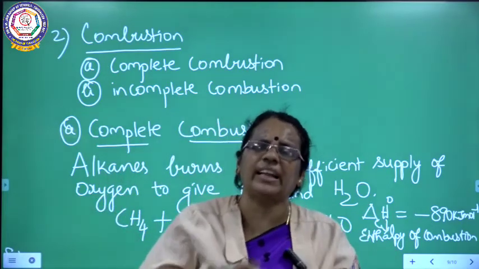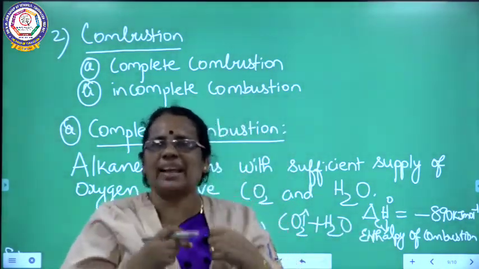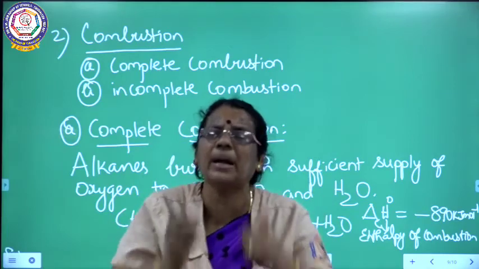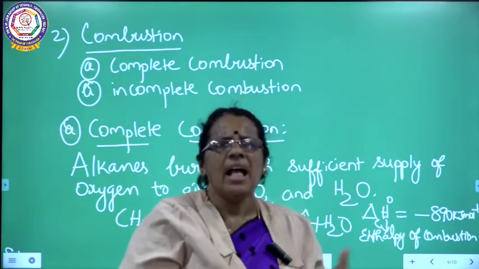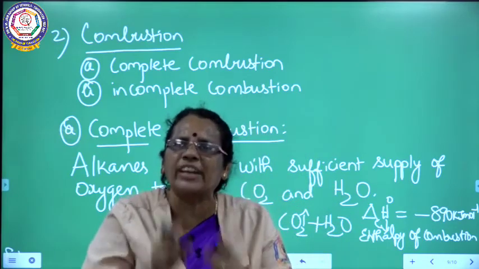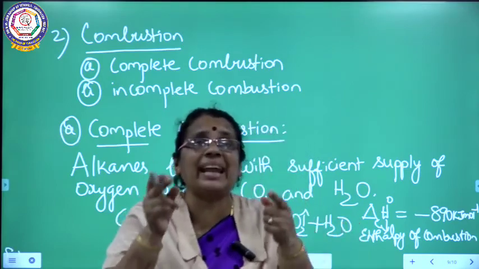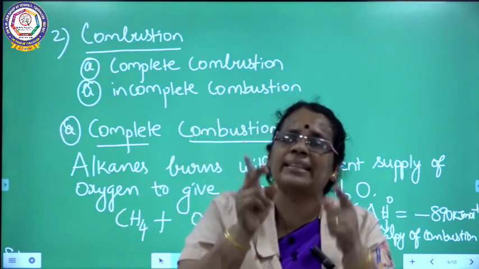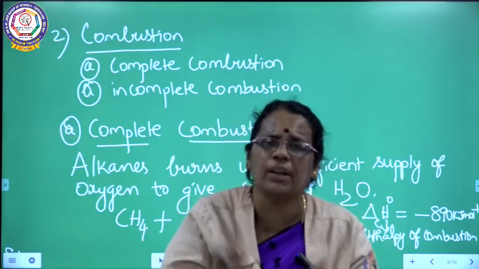As we are discussing combustion, burning, we need air, a sufficient supply of oxygen. The amount of heat energy liberated during the combustion reaction can be indicated as delta H naught C. It is the enthalpy of combustion.